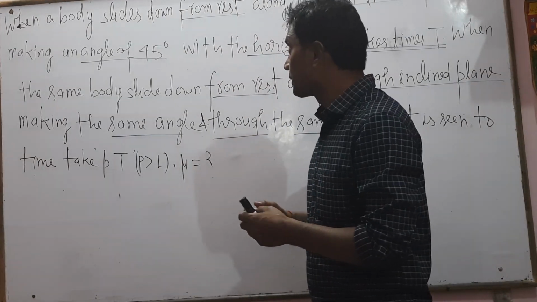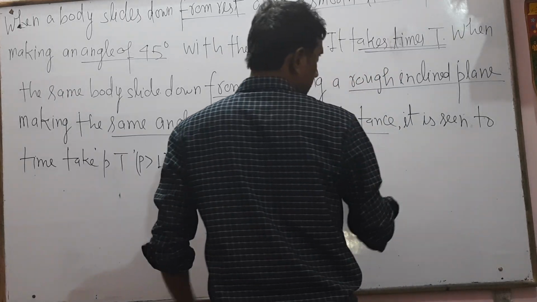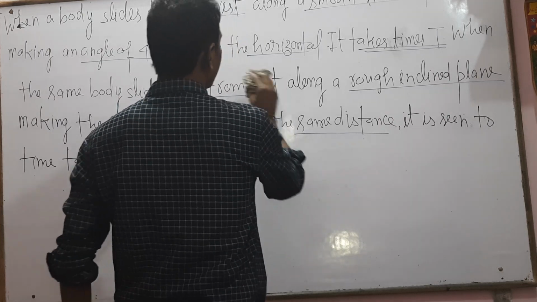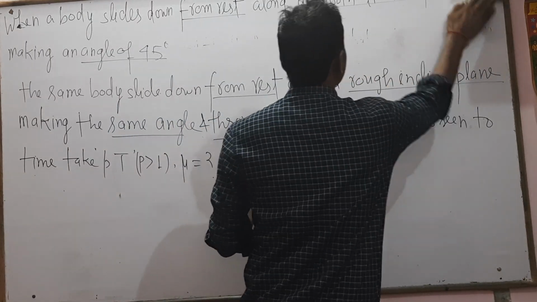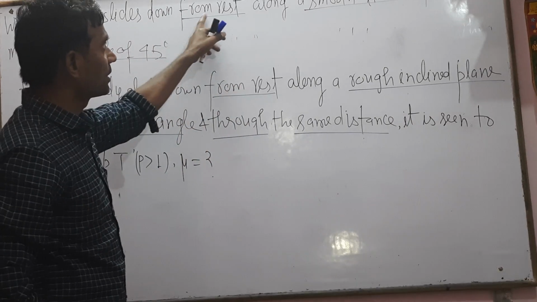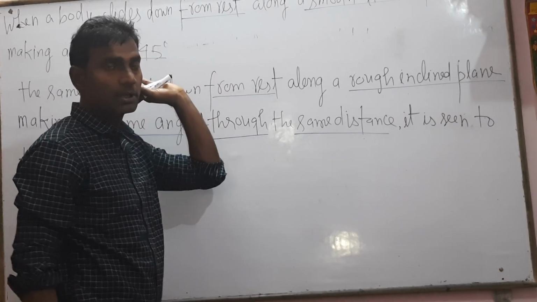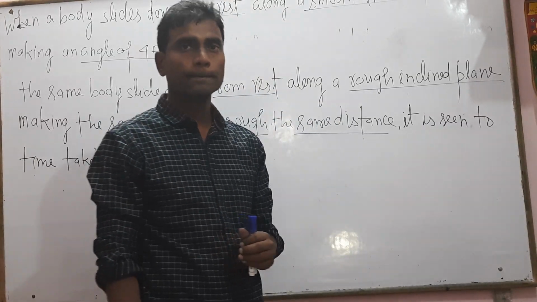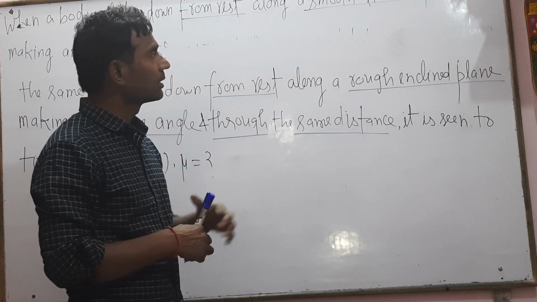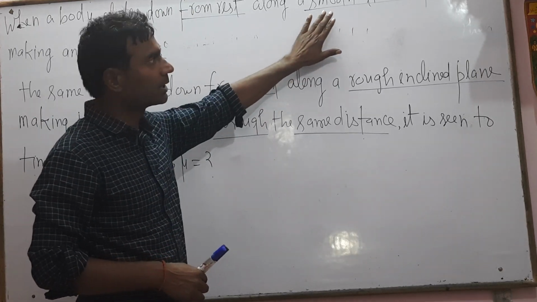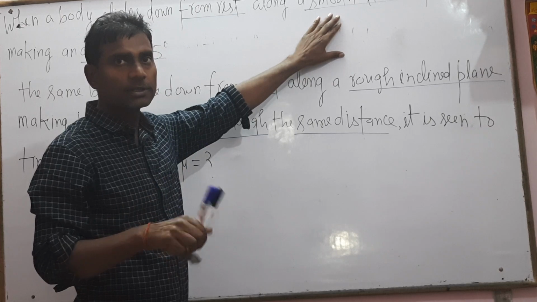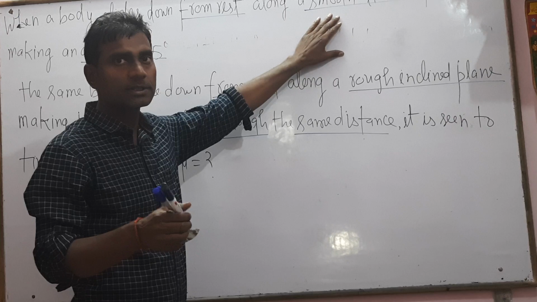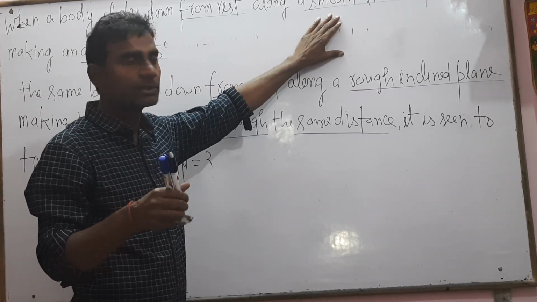So let us suppose a body slides down on an incline with an angle of 45 degrees. If that body slides on the smooth inclined plane, the angle of inclination equals 45 degrees and the time taken is capital T. If it is the same body, same inclination and same length, then the time taken will be p into T.